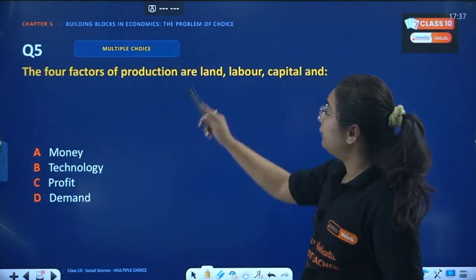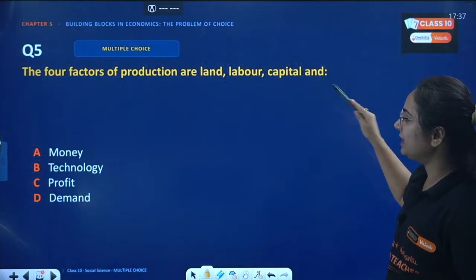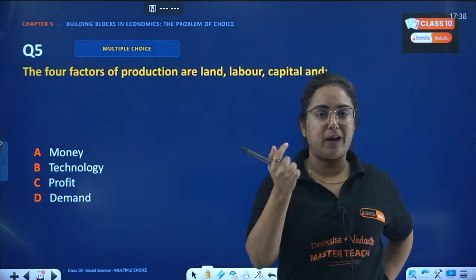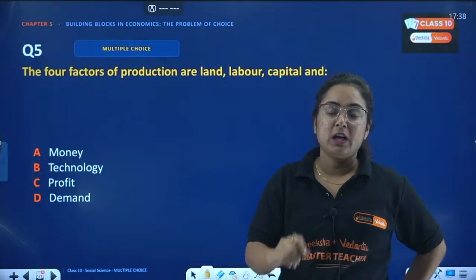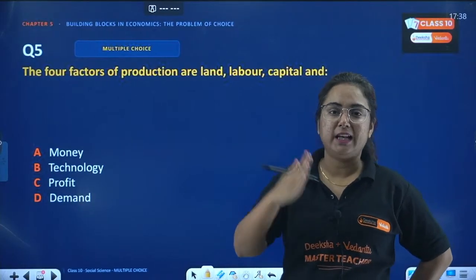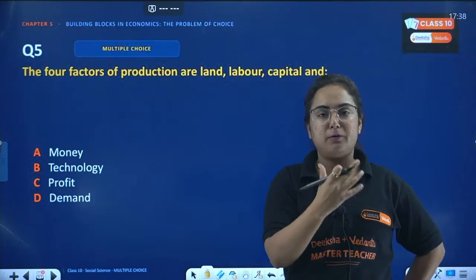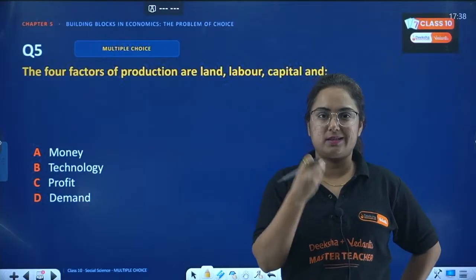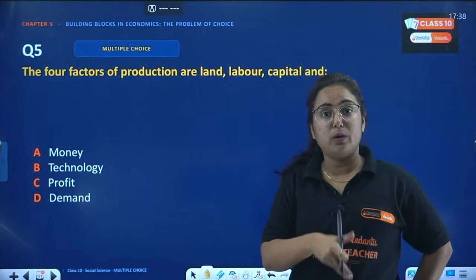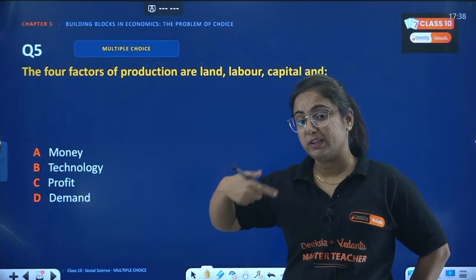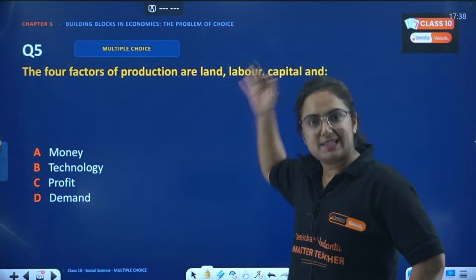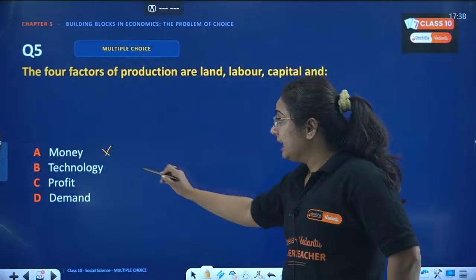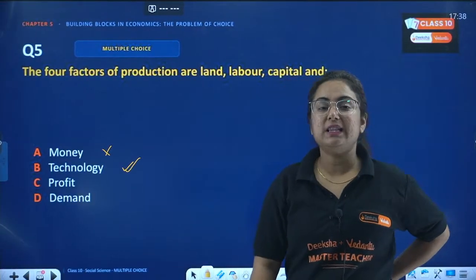Next question. The 4 factors of production are land, labor, capital and what? Again, very easy: money, technology, profit or demand. Since we were children, we were just studying that there are 3 factors: land, labor and capital. Land, like if you are a farmer, you need land to grow crops. Then you need money to buy pesticides, seeds, etc. Then you need labor to work on the farm. But now you need one more thing. Is it money? Money is actually capital. Hence A is not the correct answer. B is the correct answer to this question, that is technology.